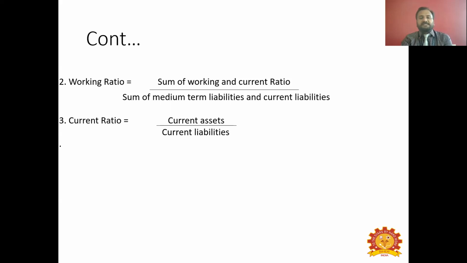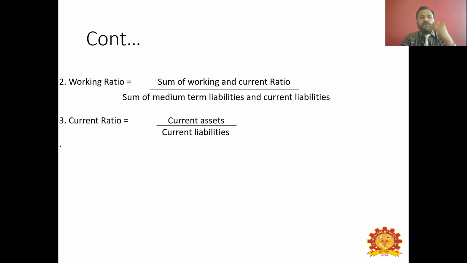So those things can be considered as working or current ratio. So that has to be divided by the medium-term liabilities and current liabilities. Here, the working ratio simply defines that in a particular period of time, if there is any problem for the farmer, which one is high for the farmer? Whether the value of the asset that he possesses at the current period or the value that he has to pay to others, that is liability at the current period. Which one is more for the farmer?